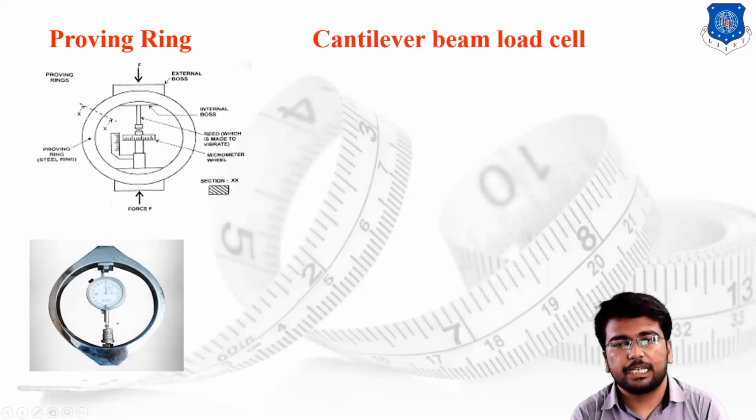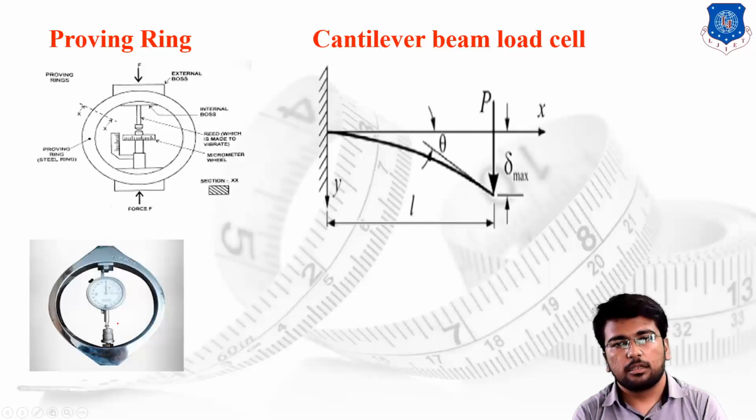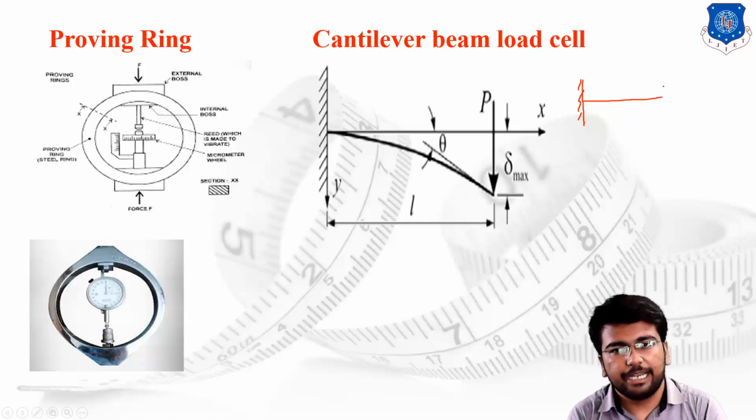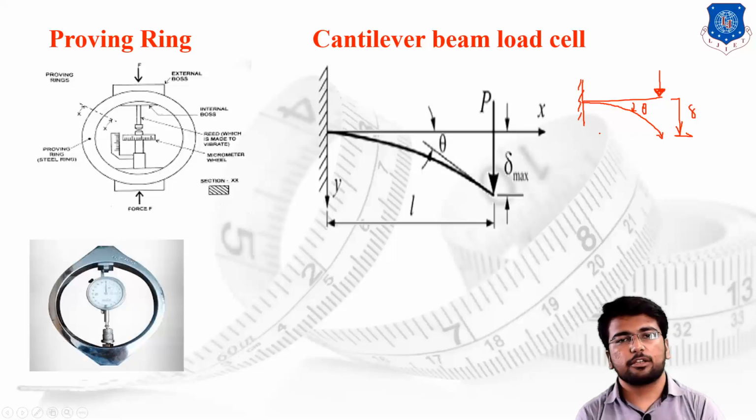Then the next one is the cantilever beam load cell. As you all know, what do we mean by a cantilever beam? A cantilever beam is a beam structure which is fixed at one end and free at the other end to take the load. This particular structure is known as a cantilever beam. Suppose the load acts on the end of the cantilever beam; the beam will be slightly deflected. It generates a linear deflection, let's say delta, and an angular deflection, let's say theta. So the cantilever beam shows deflection theta and delta.